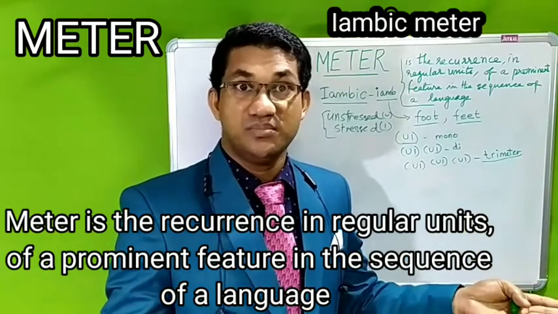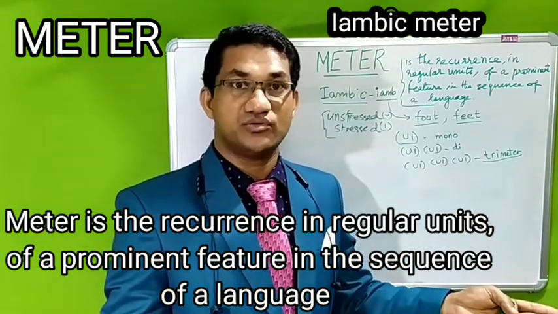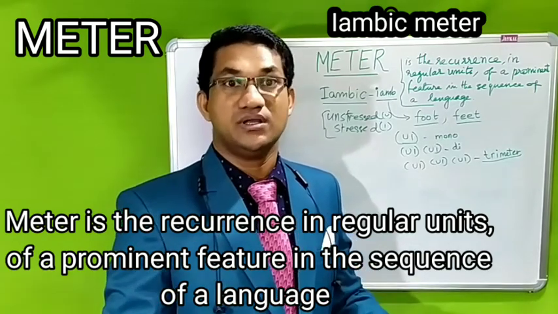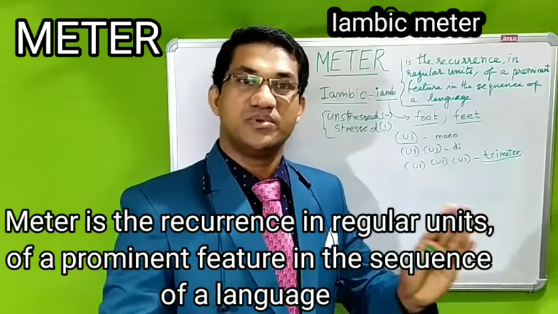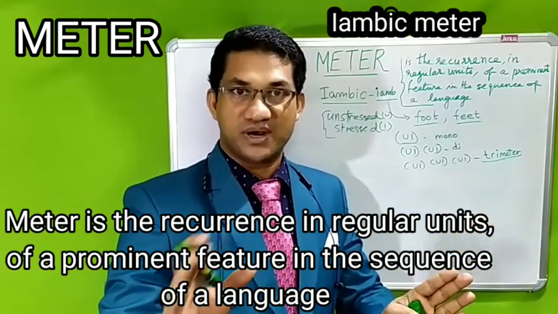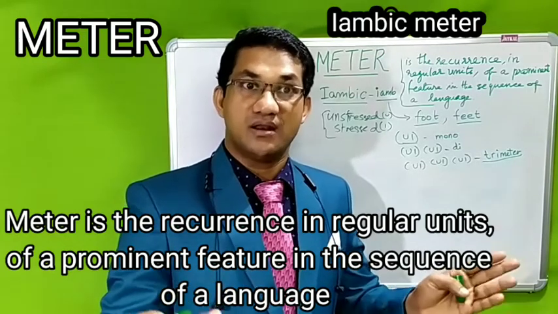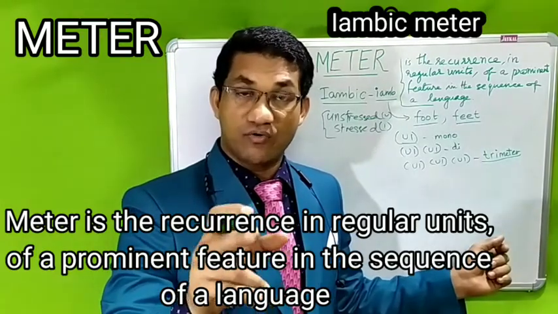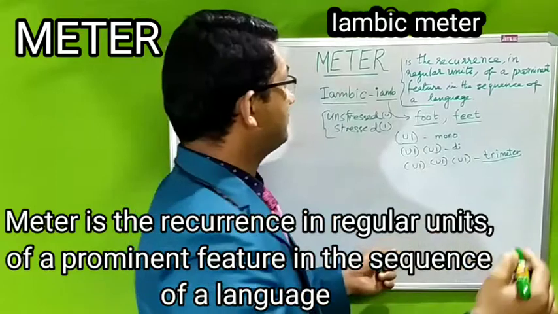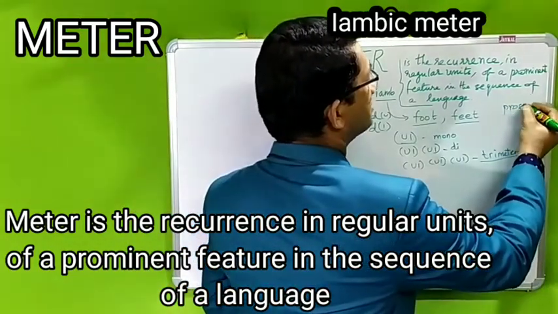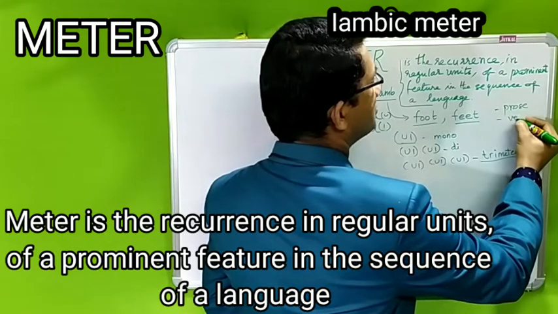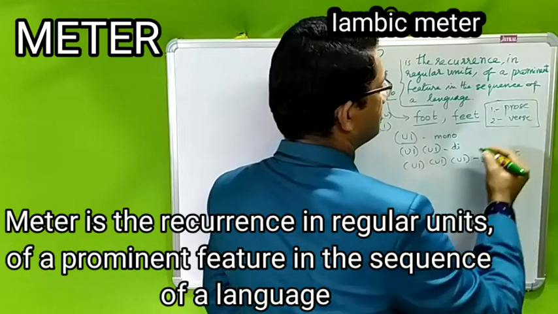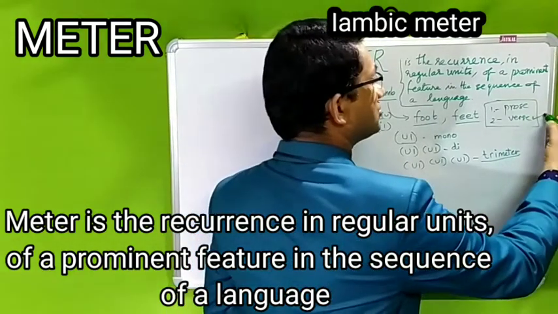And almost all the important poems of the 16th, 17th, and 18th centuries, even today people are writing in meter. So meter is essential for the perfection and quality of poetry. And if you can write in this particular pattern, you can say that whatever you have written is in verse. So we have to distinguish between prose on one side and verse on the other. These are two different writings, prose and verse. Something that is written in meter is verse.